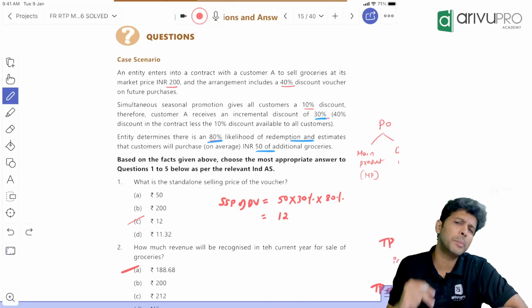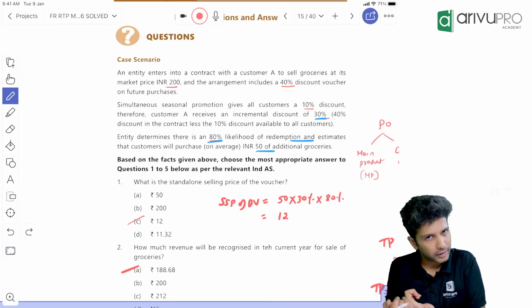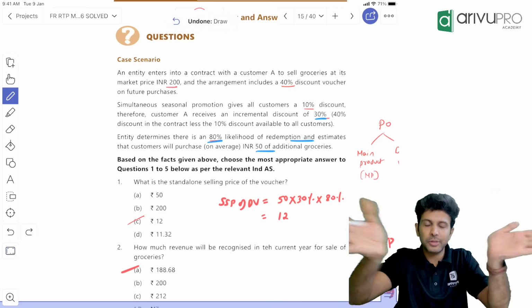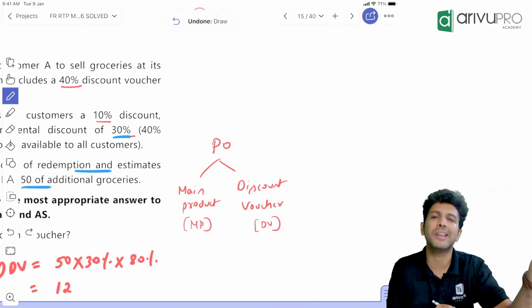Now we have two performance obligations. One is our main product, grocery. Another one is the discount voucher. Right. So what is the transaction price? 200. That 200 now has to be allocated among the main product and the discount voucher. In what ratio? SSP ratio.